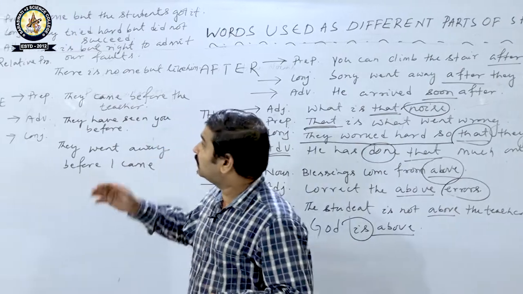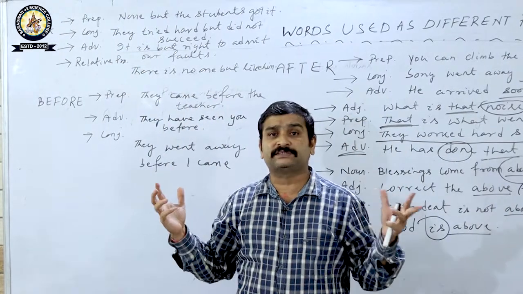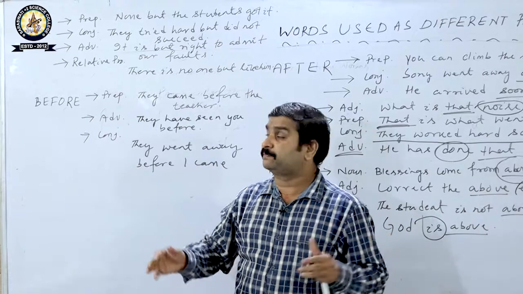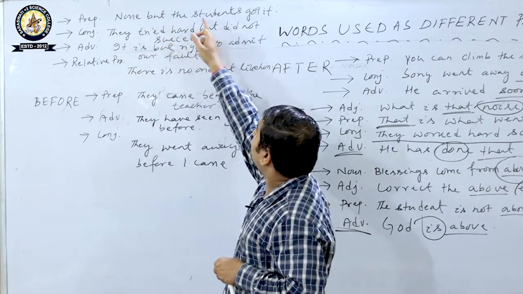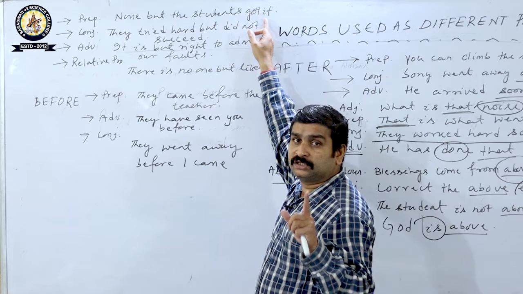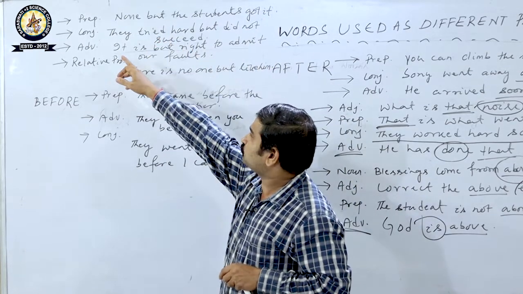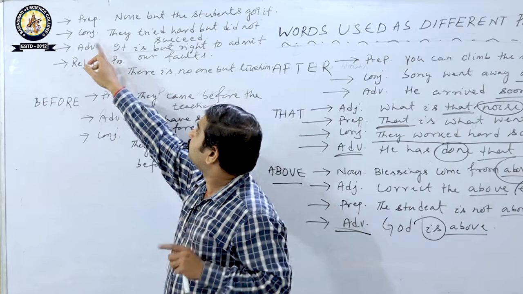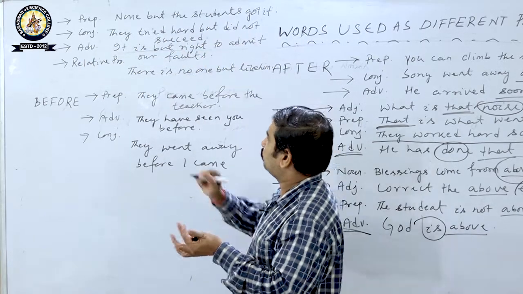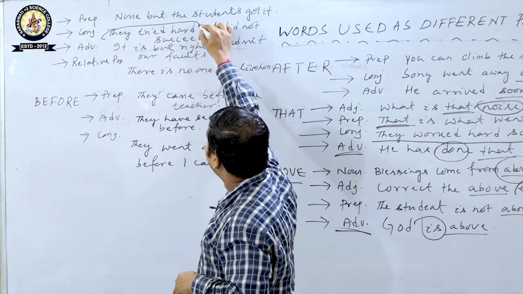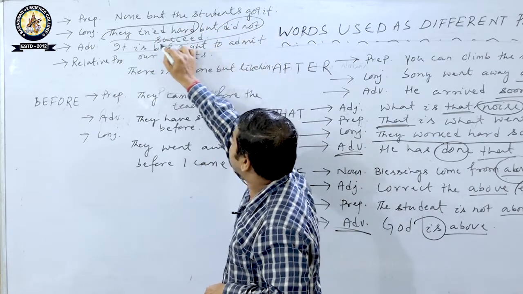Now I am moving to the other last 2 words. Look, but. It's a very common word, but used in different positions. Look, first position is preposition. None but the students got it. What is that? Preposition. And next one coming, conjunction. Look at the line. They tried hard but did not succeed.